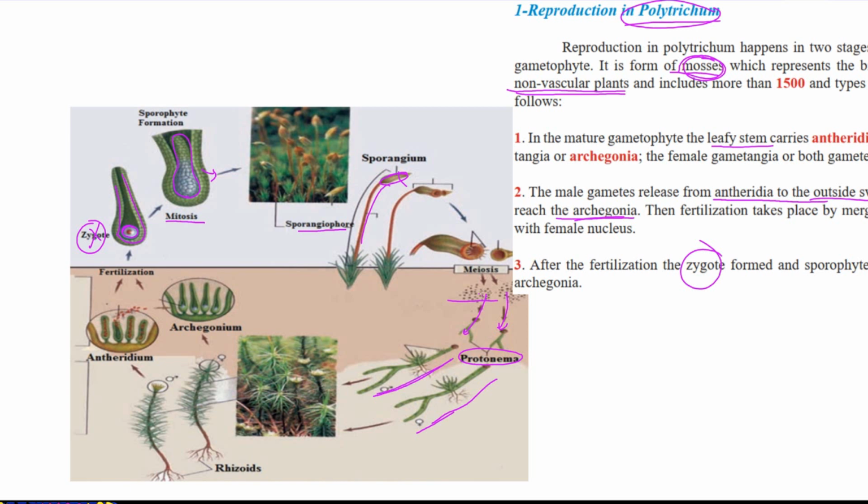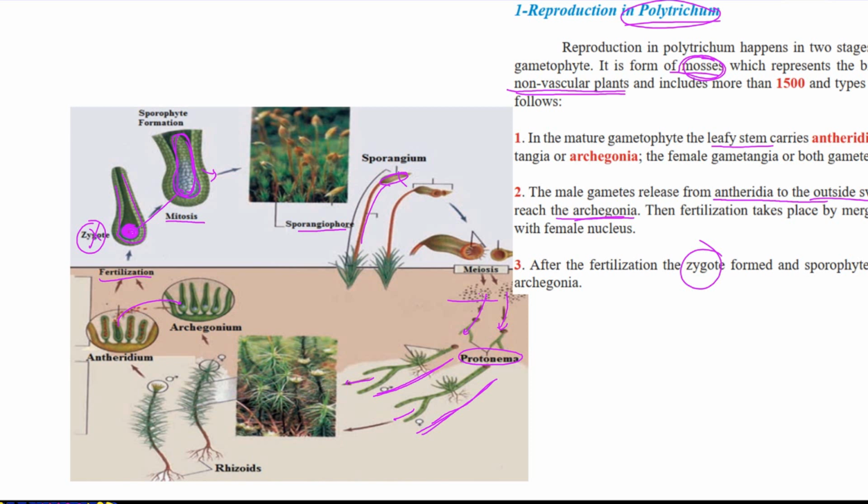Male gametangia, antheridia, and female gametangium, archegonia. Again, the male releases the sperm in water, which finds its way to the egg in the female body, the archegonium. Fertilization happens in water. The zygote is formed as a result of fertilization. The zygote undergoes mitotic divisions. Tissue grows to form the sporophyte. As the sporophyte grows, the gametophyte decays.